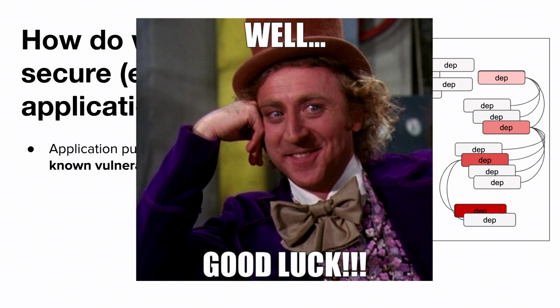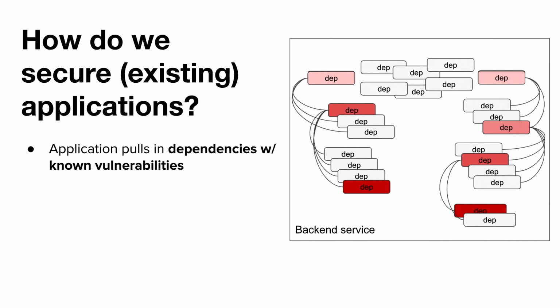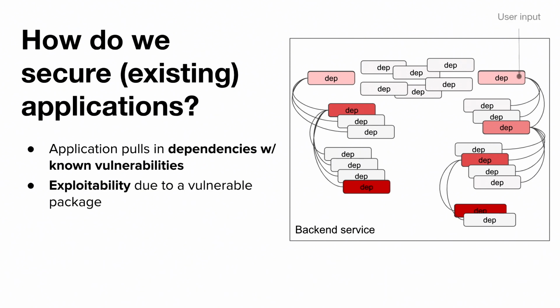And given our scale, we can't just forward all these hundreds or thousands of issues to the product engineering teams and wish them luck. So a good question to ask here is: is user input actually ever touching a vulnerable library? In the instance to your right, you'll see that user input touches a potentially vulnerable library, but that does not end up hitting an actually vulnerable library. But in the case to your left, we'll see that it actually does. So it's clearly not very straightforward.